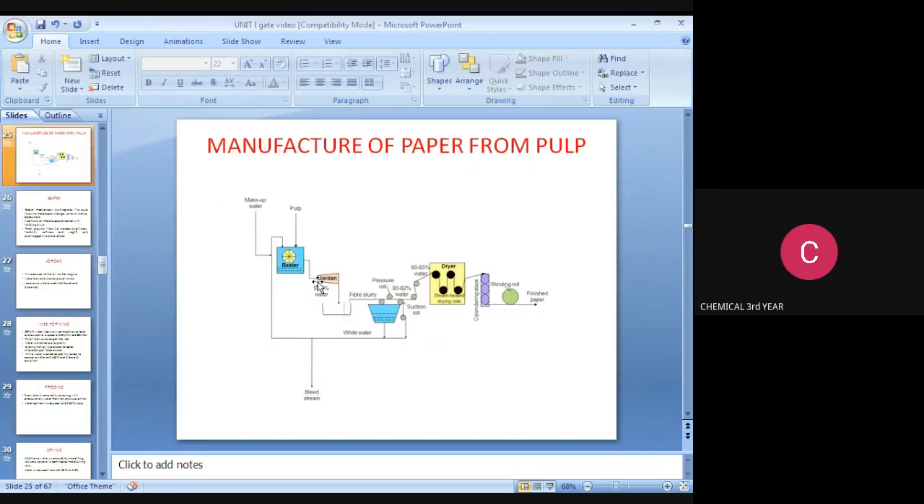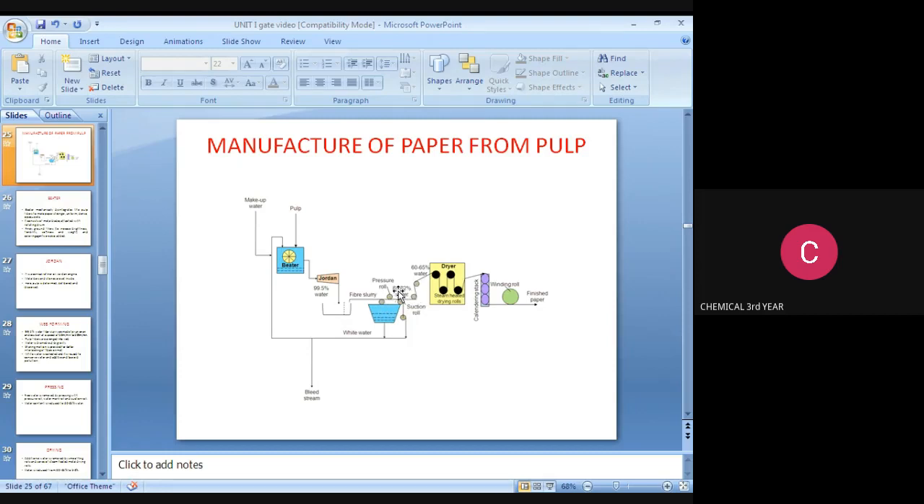This is the process flow sheet for manufacturing paper from pulp. The makeup water plus pulp is added in the beater. In this beater, the beating takes place, and then it passes to the Jordan. In this Jordan we are adding 99.1% water. It is combined, and then it passes to fiber slurry. That fiber slurry passes to the pressing roll.